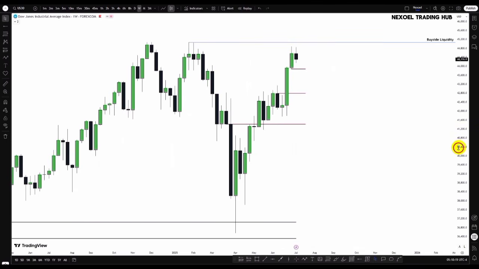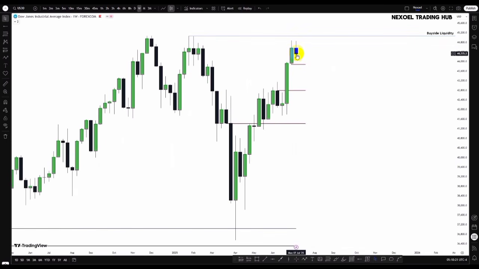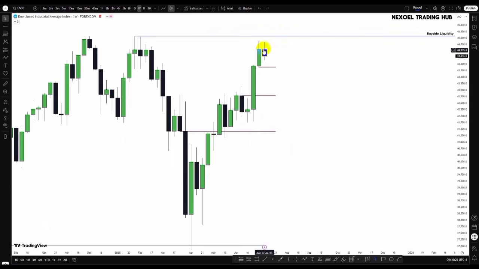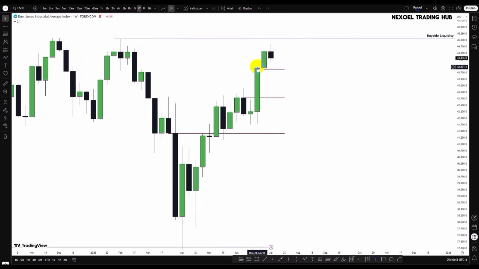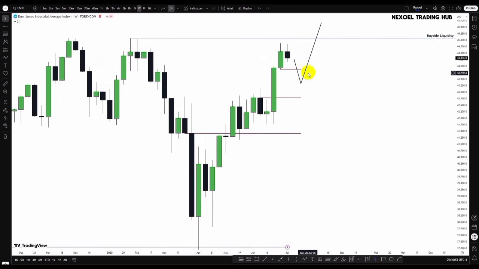So I told us last week to anticipate the possibility of a push of price to the downside before the bullish continuation to the upside. And what we can see is that price traded bearish, but anyway, price did not really dip more lower into the zone before continuing to the upside, or price closing above that zone. So we still have that possibility. Anyway, we can see that price formed a bullish fair value gap here. So for a deeper pullback from the weekly time frame, we want to see how price trades to the downside before we have the bullish continuation to the upside.